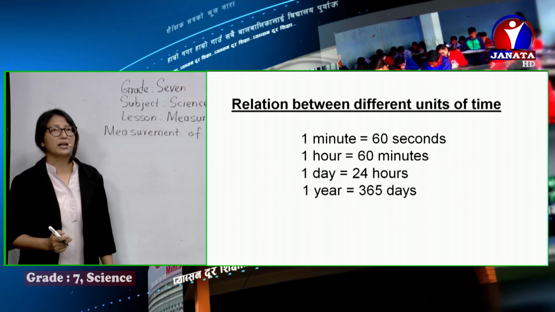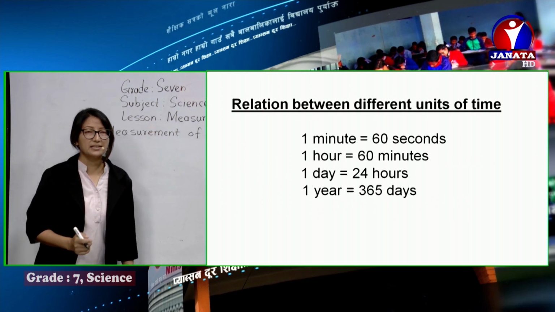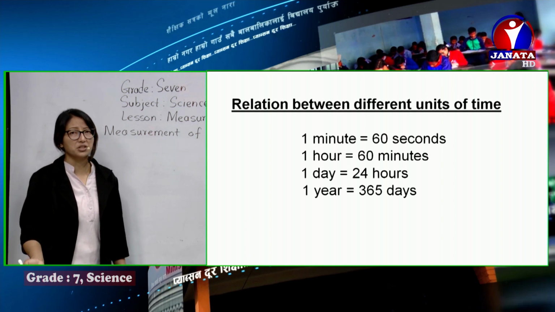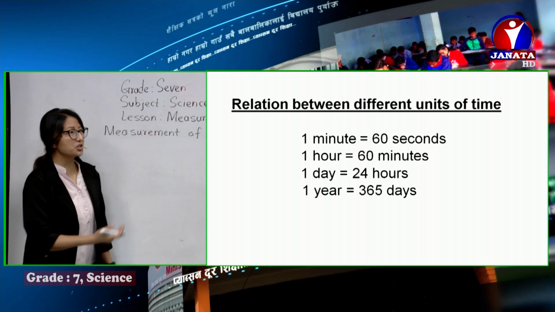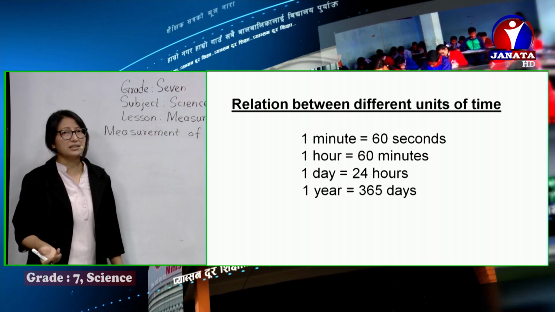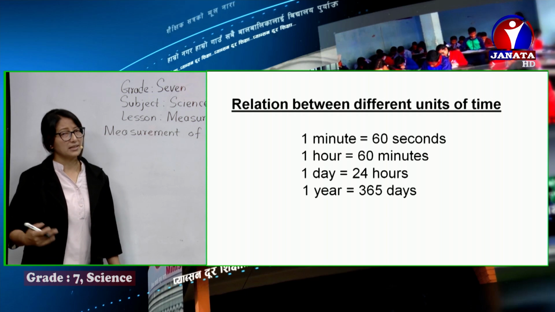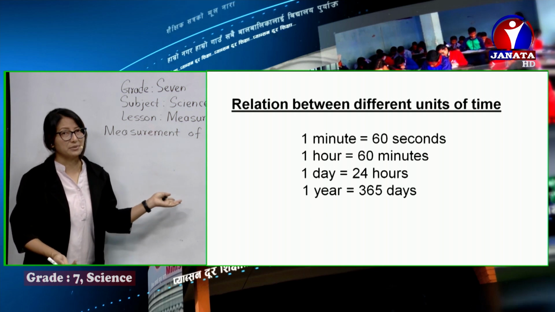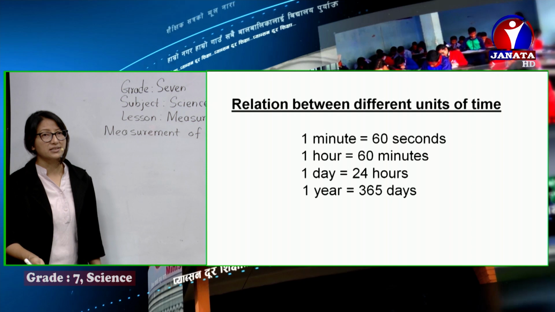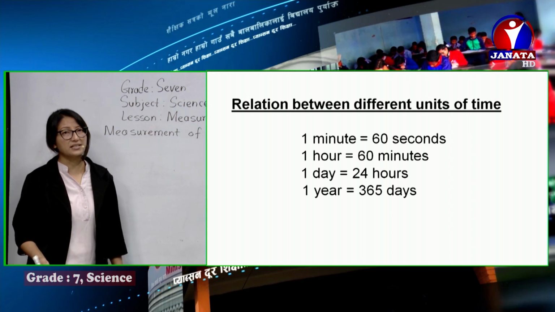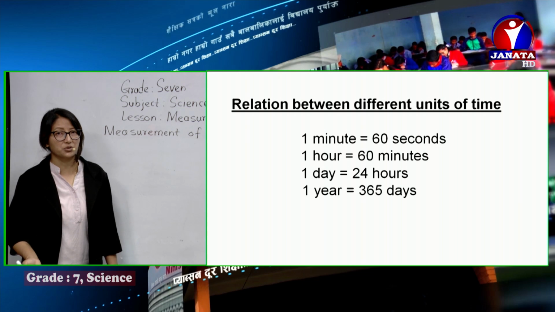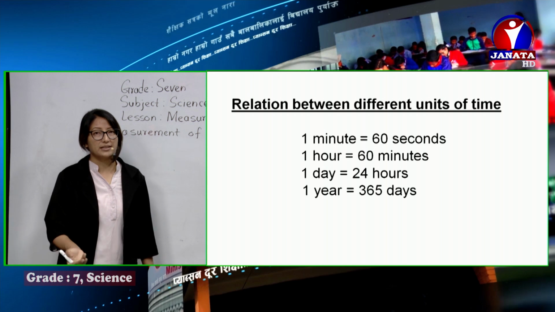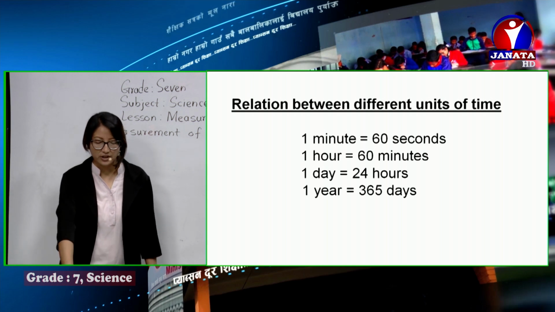And one more, conversion of time is also here. The relationship between different units of time is so simple and so easy. We have been using it in our daily life also. Yes, you can just check over here. 1 minute, it's not a big deal. Like we all know, 1 minute is equal to 60 seconds. And you can see 1 hour, of course, it's 60 minutes. And you can check 1 day, 24 hours. 1 week, it's 7 days. 1 month, 30 days or 31 days according to the months, or 1 year, 365 days. These are the different relations between different units of time.